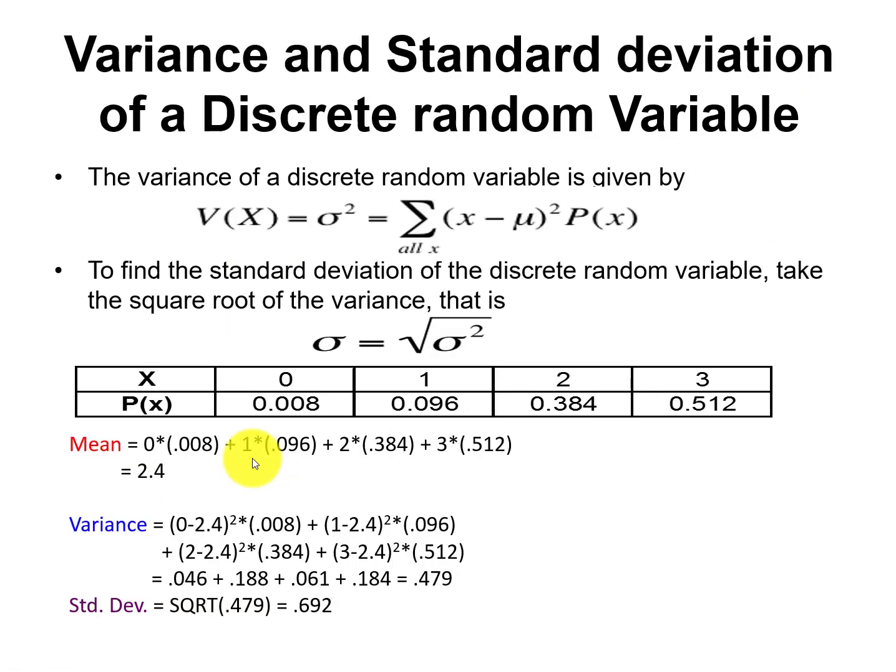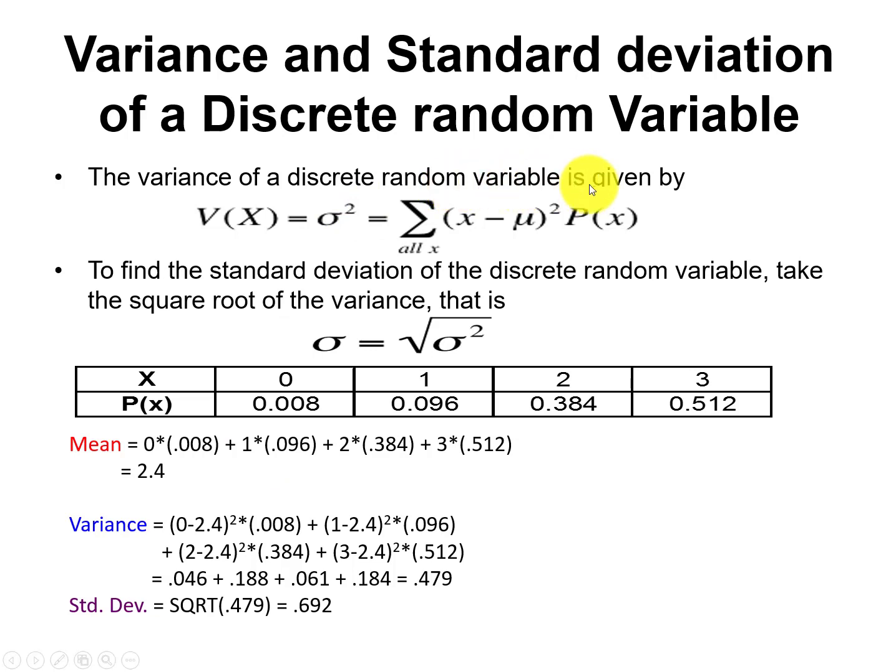Variance and standard deviation also play a very important role in statistics and specifically in probability: how we will calculate variance, how we will check the variation in data. In order to check the shape, we already studied standard deviation, shape, normal distribution, etc. So what kind of shape is it? Is it leptokurtic? Is it mesokurtic? Or is it platykurtic? Is it positively skewed? Is it negatively skewed? From variance and standard deviation we will understand these specific phenomena.